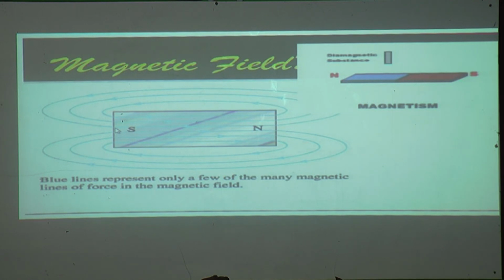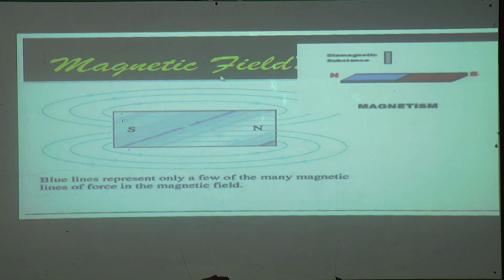No magnet has north pole at both sides, or only south pole at both sides. There is always a north pole and a south pole in a magnet. When we keep this magnet anywhere, there is a magnetic field.